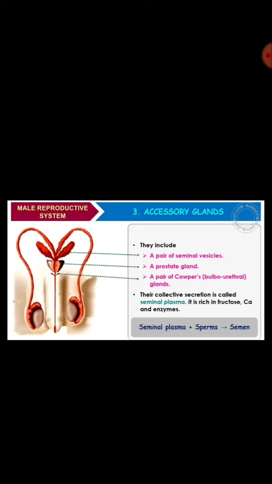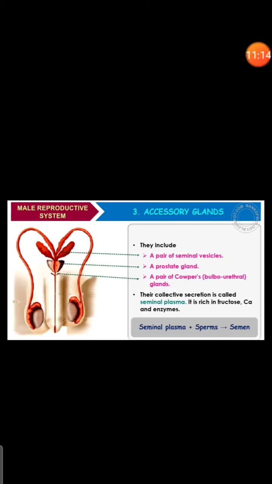All together whatever they secrete, that we call seminal plasma, which is rich in fructose, calcium and enzymes. Seminal plasma mixes with the sperm, and then we call it semen, which is also important.